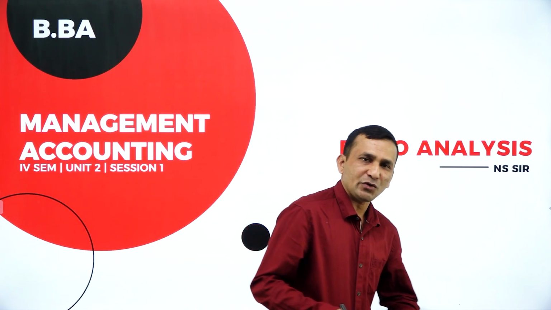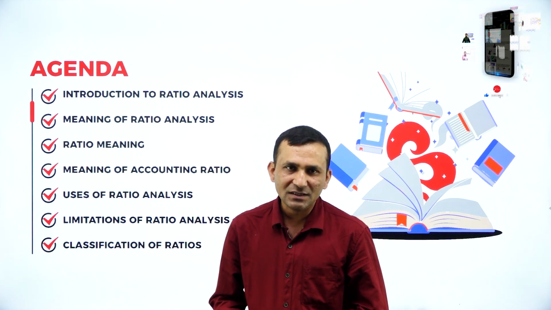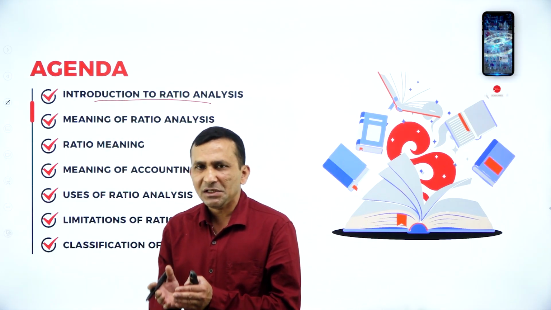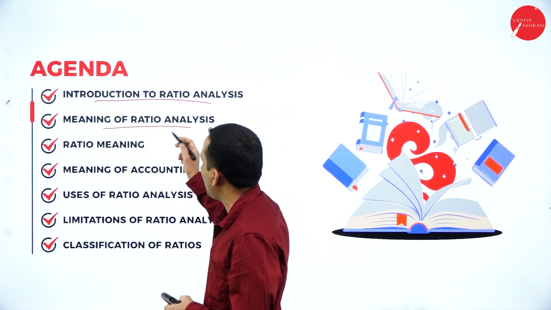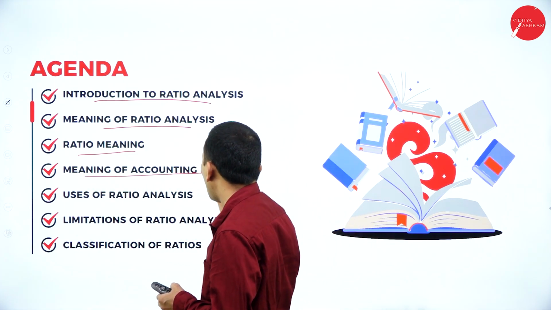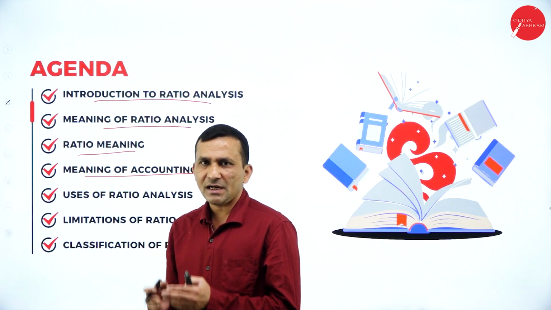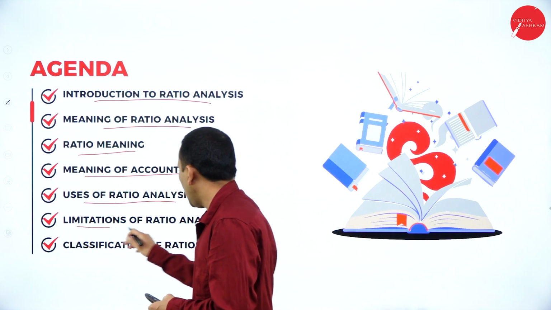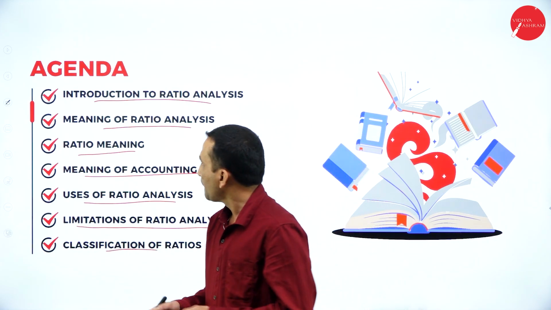The chapter's name is Ratio Analysis, and today my agenda is to give you more clarity about management tools like ratio analysis. For the introduction of ratio analysis, management accounting uses ratio analysis for planning and decisions. We will cover the meaning of ratio analysis, where ratio means something mathematical, and the meaning of accounting ratio, because we are talking about management accounting, so the ratio directly connected to accounting. Then the use of ratio analysis in the management department, the limitations of ratio analysis, and the classification of ratio analysis as per your syllabus.